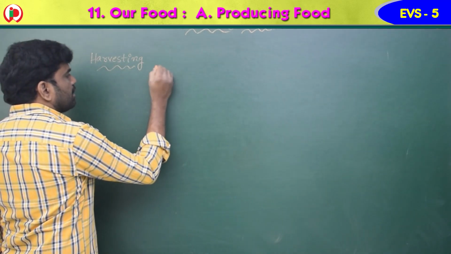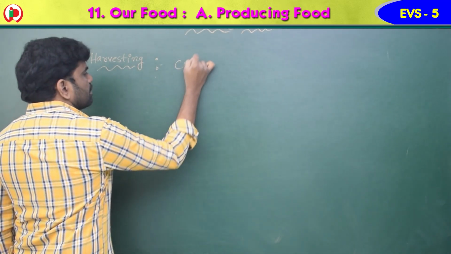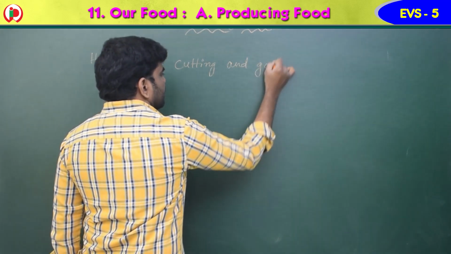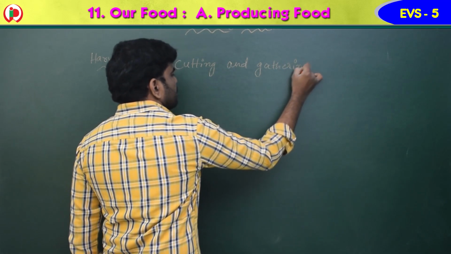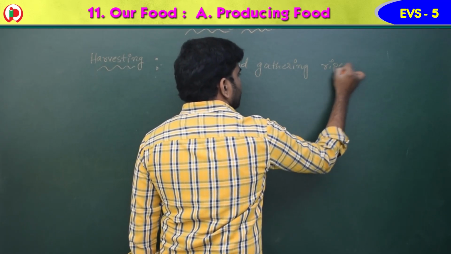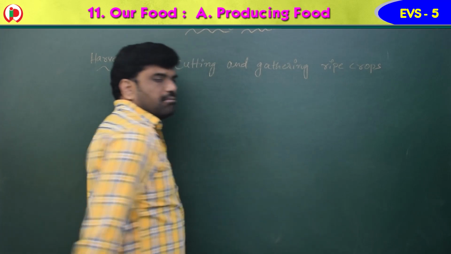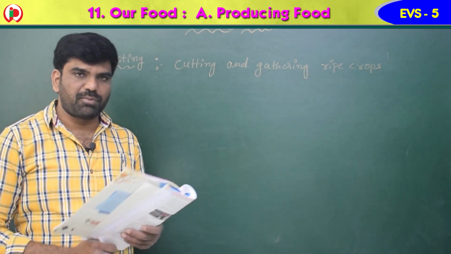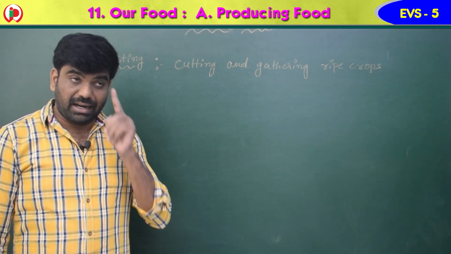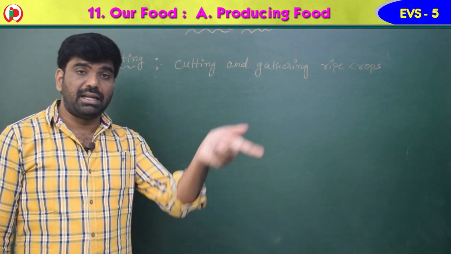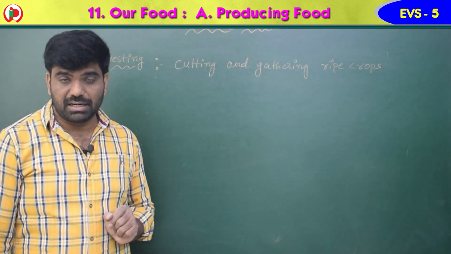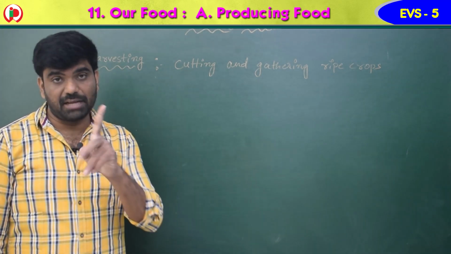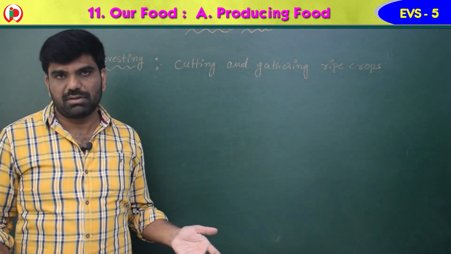Cutting and gathering the ripe crops is called harvesting. A crop must be harvested at the right time to obtain maximum production. This is also very important, children. At the right time we should cut the crop. We should not delay, or we should not go too early. Understand? So we should not cut the crop before the time, and we should not cut the crop after the time. At the right time we have to cut to get the maximum amount.